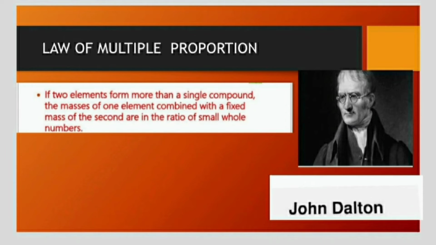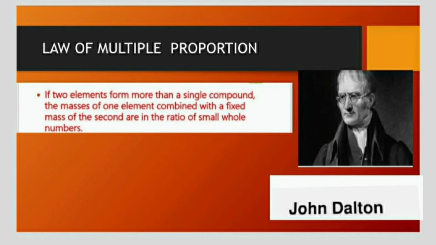Now we move on to the next law. It is law of multiple proportion. This law is proposed by John Dalton. This law states that if 2 elements form more than a single compound, the masses of one element combined with the fixed mass of the second are in the ratio of small whole numbers. This we will explain with an example.